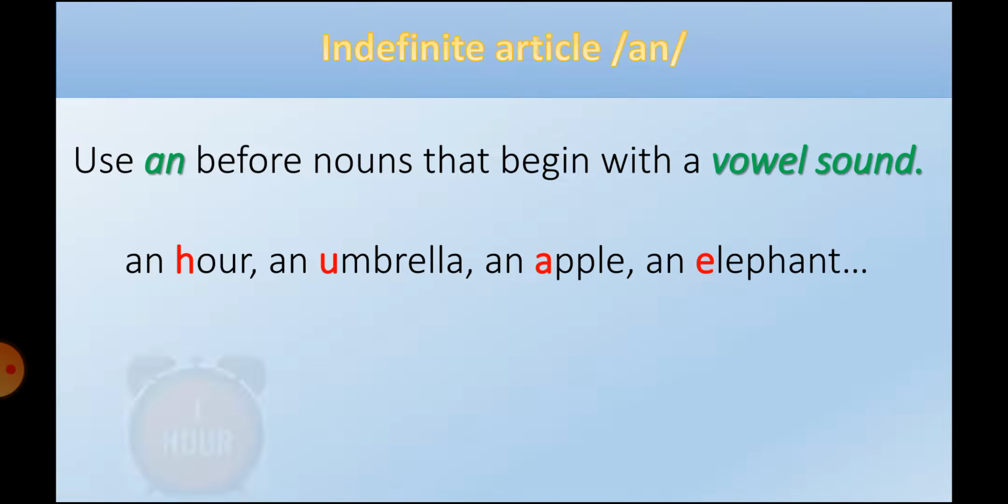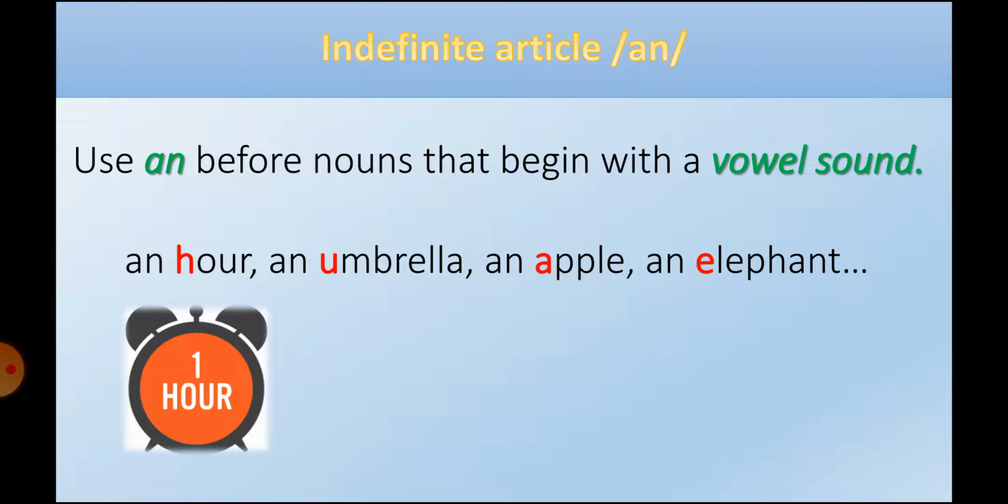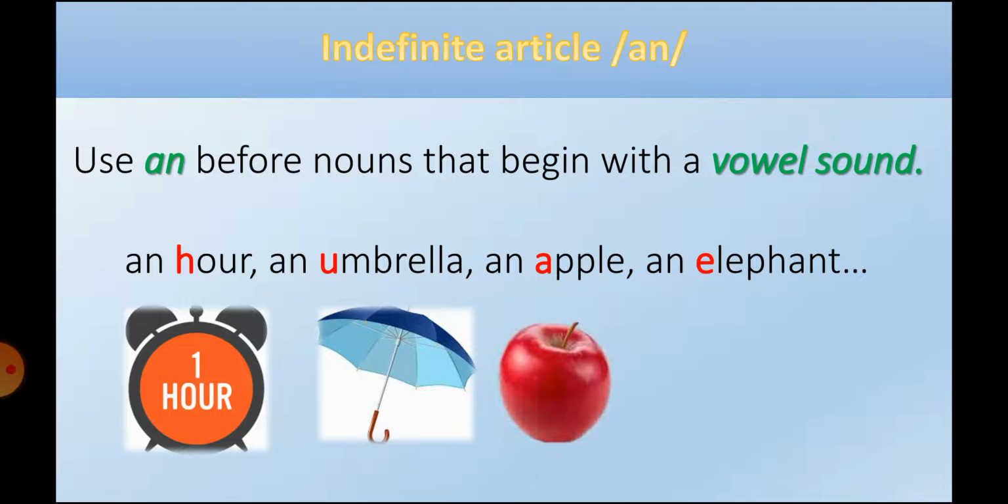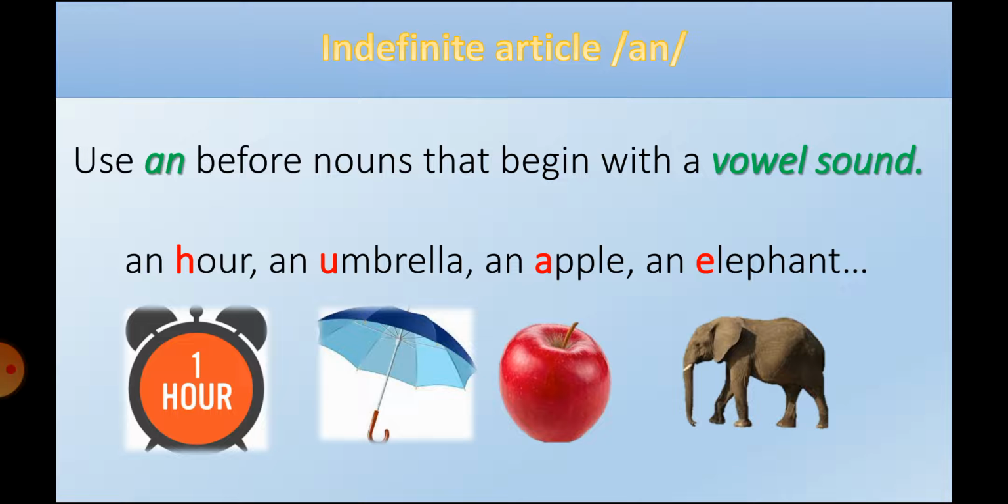For example, an hour. We can hear that hour starts with a sound called a vowel. An hour. An umbrella, it sounds like a, an umbrella. An apple. Apple starts with a vowel and we use an with it. An elephant. Whenever I have a word that starts with a vowel sound, I should use an before it to make it indefinite.